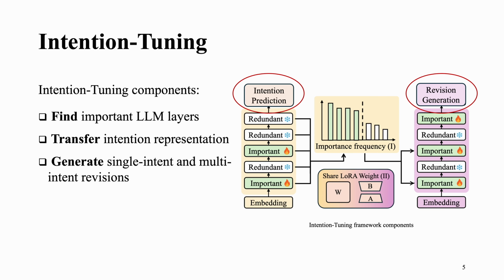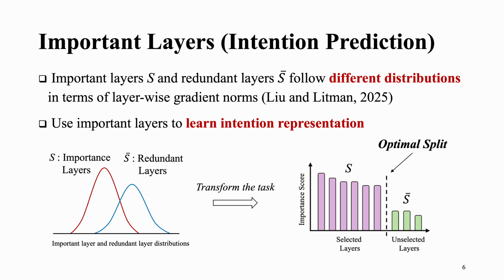So for the first step, we want to find important layers. Based on prior work that developed algorithms to select important layers for the intention prediction task, specifically, the prior work proposed the important layers and redundant layers for different distributions in terms of layer-wise gradient norms. So they transfer the distribution problem to a layer splitting problem, trying to find the optimal split that separates all the layers into an important set and a redundant set, and use important layers to learn intention representation.